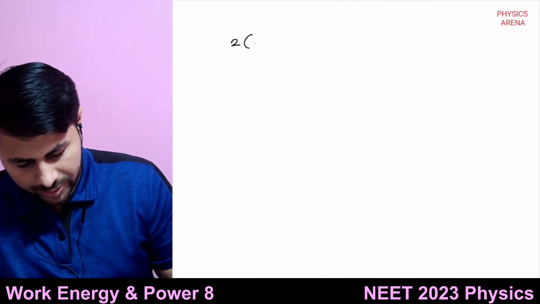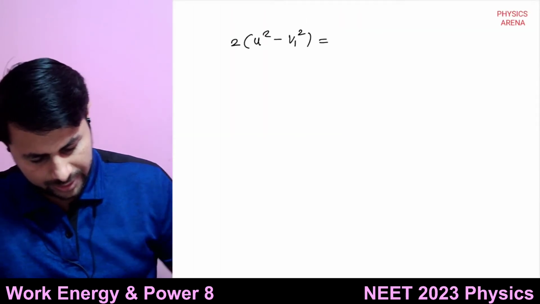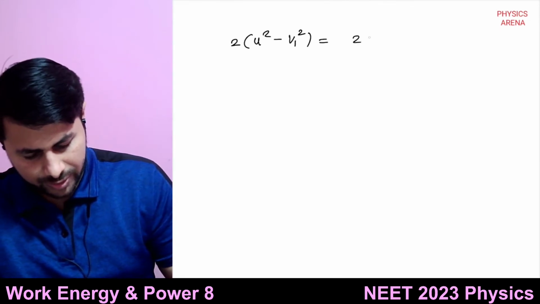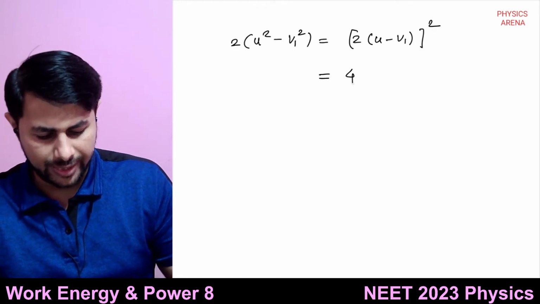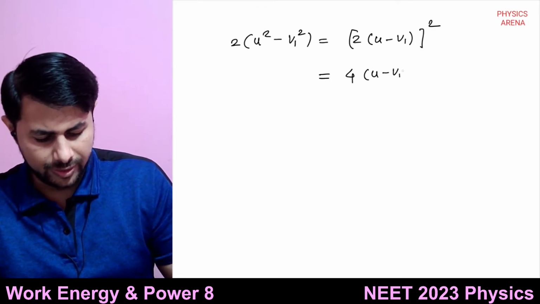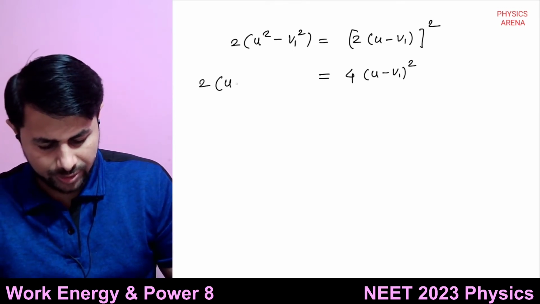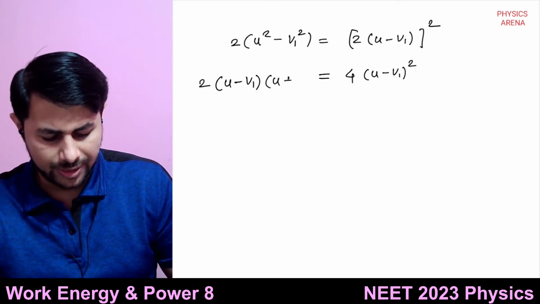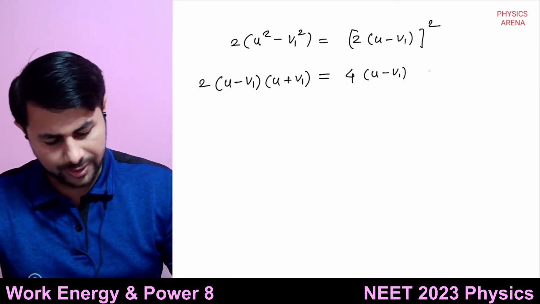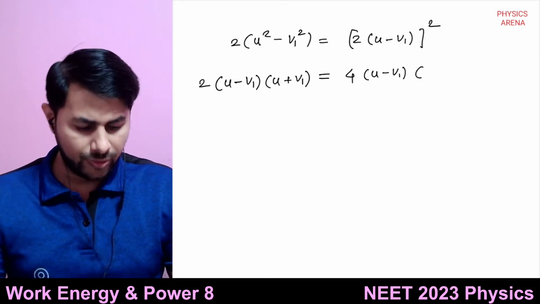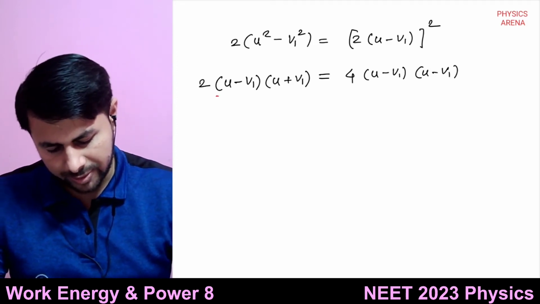So we have 2 times u square minus v1 square, and it is equal to the square of 2 times u minus v1. This will be 4 times u minus v1 square. Okay, and this can be written as what? 2 times u minus v1 multiplied by u plus v1. And u minus v1 whole square can be written as u minus v1 multiplied by u minus v1. So this one u minus v1 gets cancelled out.